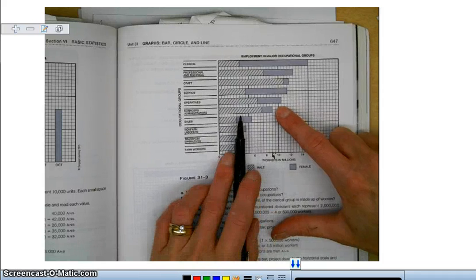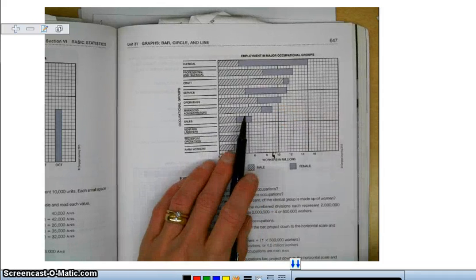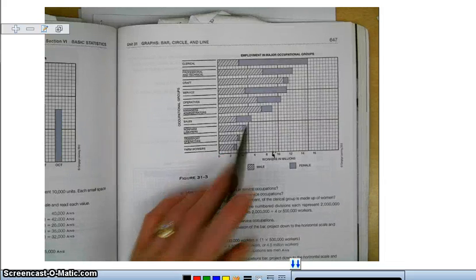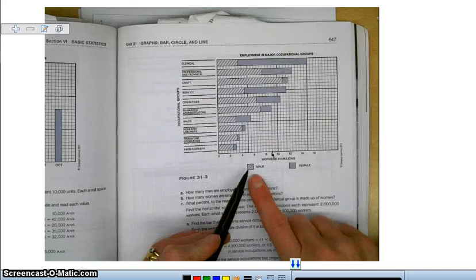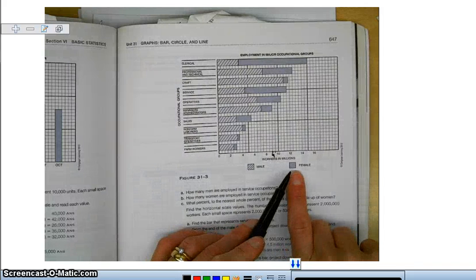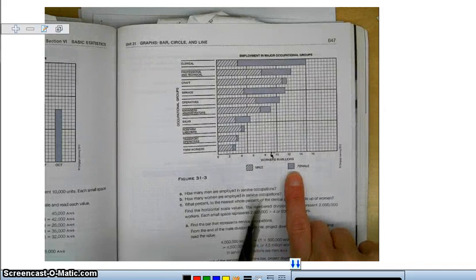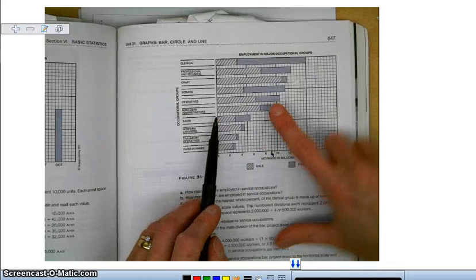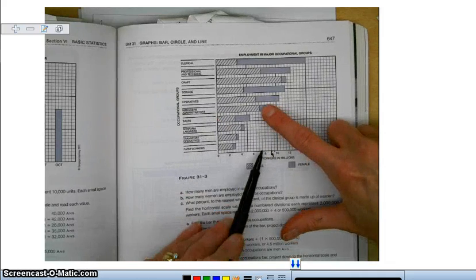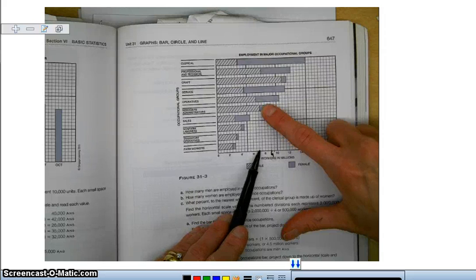Now what you notice is that each of these bars are called segmented bars. They're segmented because each bar represents a different group of people. So I have the males and the females, and they give us a key. It's always important to give a key. So in the managers and administrators, I can see here that there's 6, 2 marks, that would be 7.